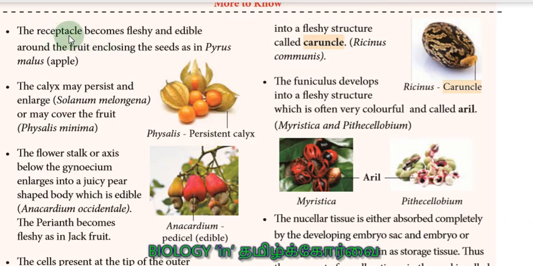The receptacle becomes fleshy and edible. Here, what is the part modified? It is the receptacle that becomes fleshy and edible around the fruit itself. So we are not eating the fruit, but we are eating the receptacle, fleshy and edible, enclosing the seeds, the fruit enclosing the seeds, as in Pyrus malus, the apple, right?